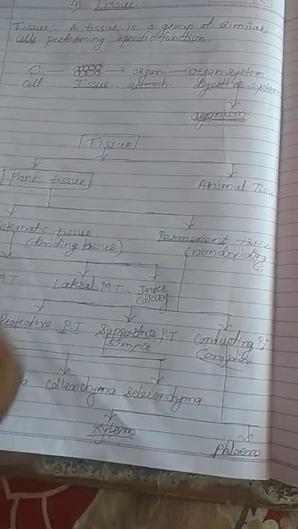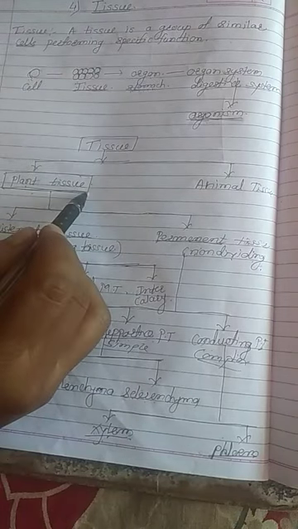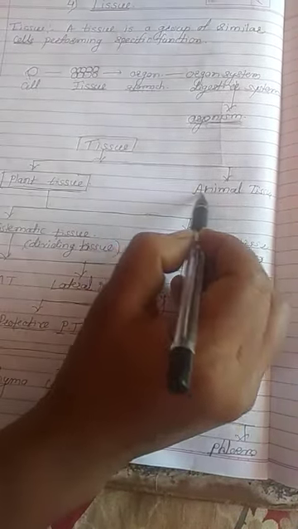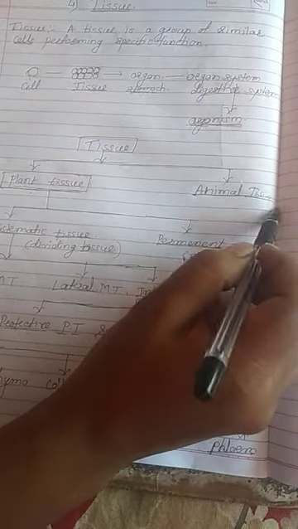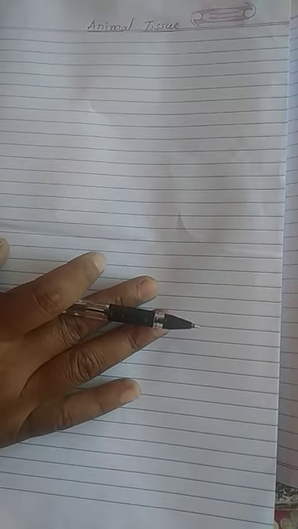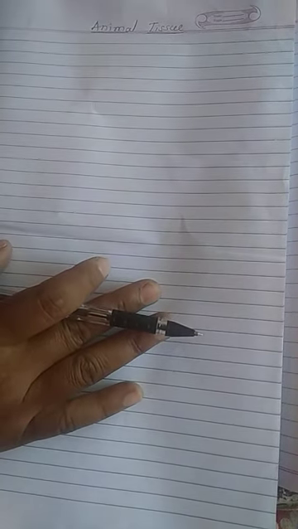Already we have studied this in the previous video on plant tissue. Now we have to study in detail about animal tissue. We are animals. So many animals are present in nature. Most of the animals are multicellular. Multicellular means the animal is made from many cells, and unicellular means the animal is made from a single cell. Today we have to study animal tissue.